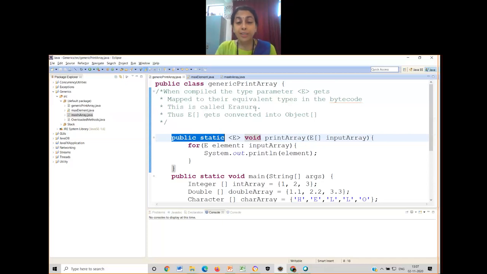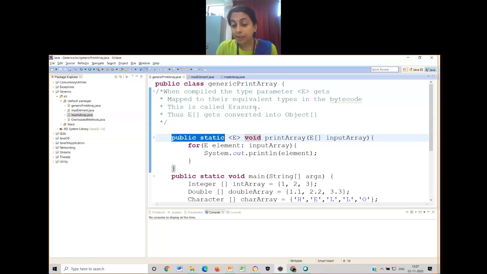It has to be static because every time I call the function, the new time I call the function, 3 different times I have called the function. All the 3 different times, the related stuffs have to be done independently. That's why it is static. Any modification is done, that modification has to be updated for the next iteration. Okay, so generally, generic functions or generic methods are made public and are made static.